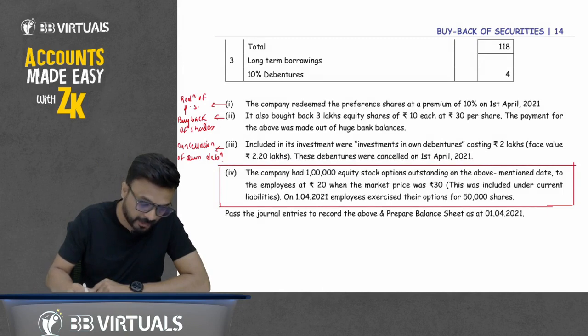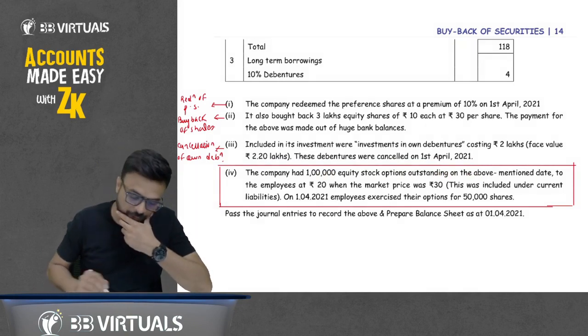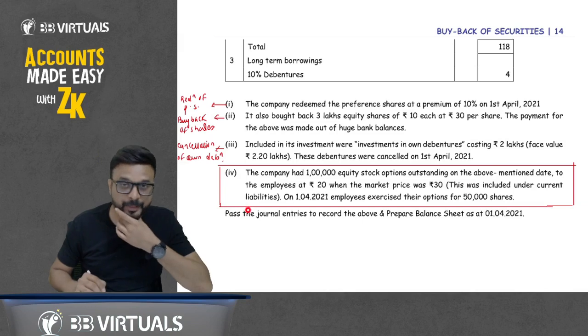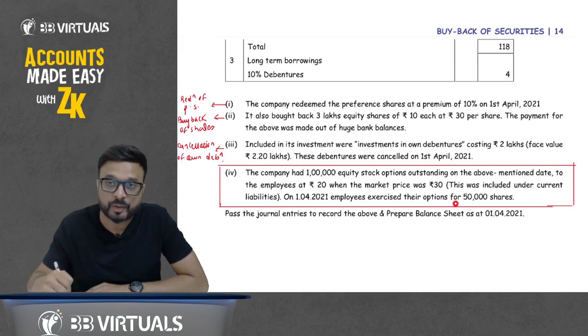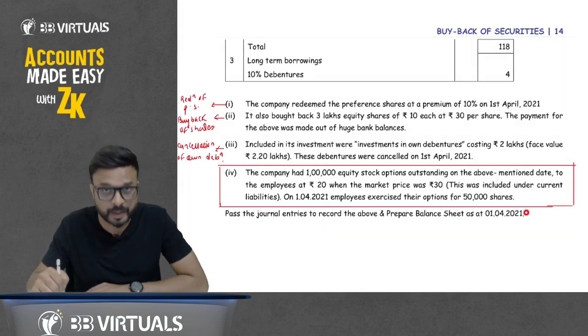The company had 1 lakh equity stock options outstanding on the above mentioned date to the employees at rupees 20 when the market price was rupees 30. This was included under current liability. On 1st of April 2021, employees exercised their option for 50,000 shares. Pass the journal entries to record the above and prepare the balance sheet as at 1st of April 2021.